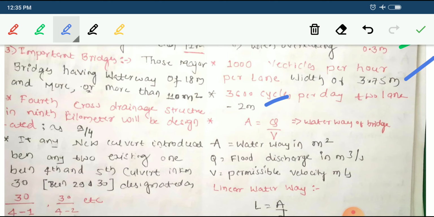Okay, if you want to calculate the area of waterway of a bridge, what is the formula? A is equal to Q by V. Here A is the waterway in meter square, Q is the flood discharge in meter cube per second, and V is the permissible velocity in meter per second.